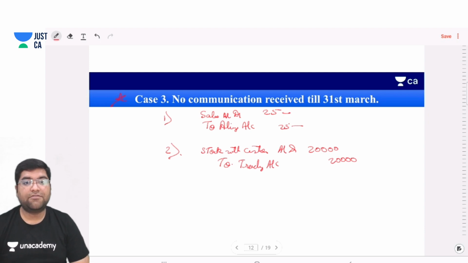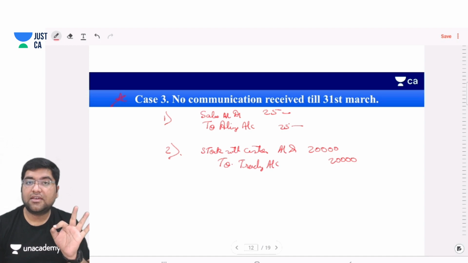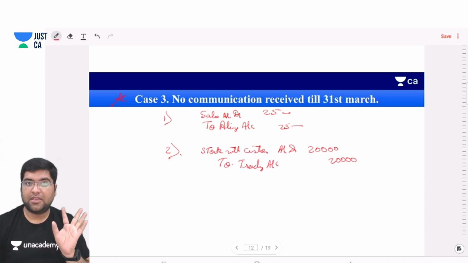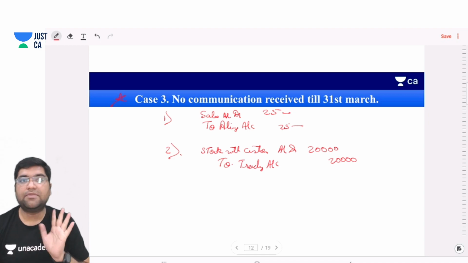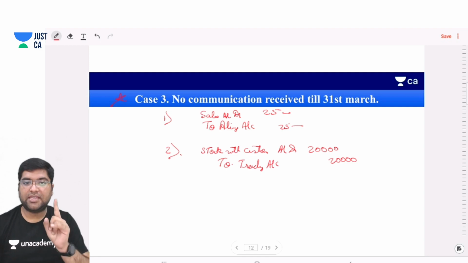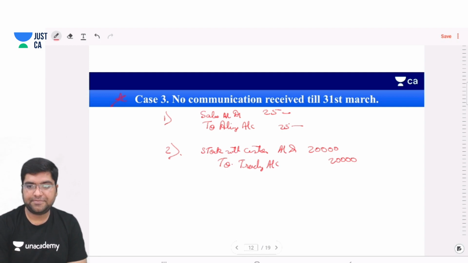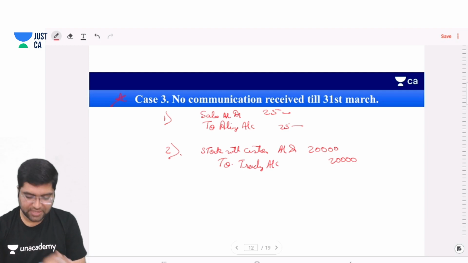Simple. Why is this entry being passed? Because the goods were not kept with us. The goods are still with Alia, and if we are assuming that the sale will be reversed, the goods should have been booked. So, most important case number 3.